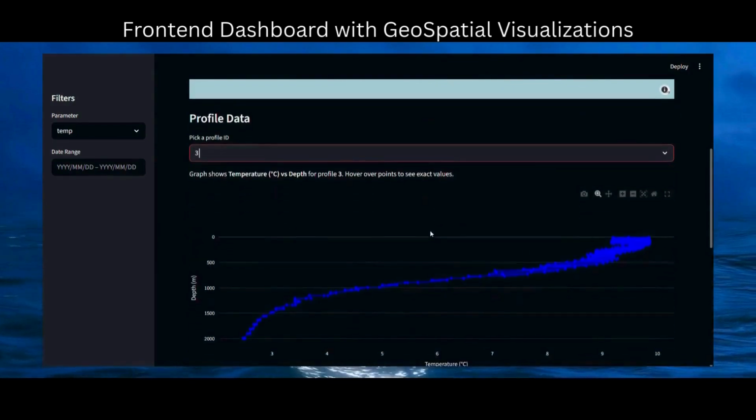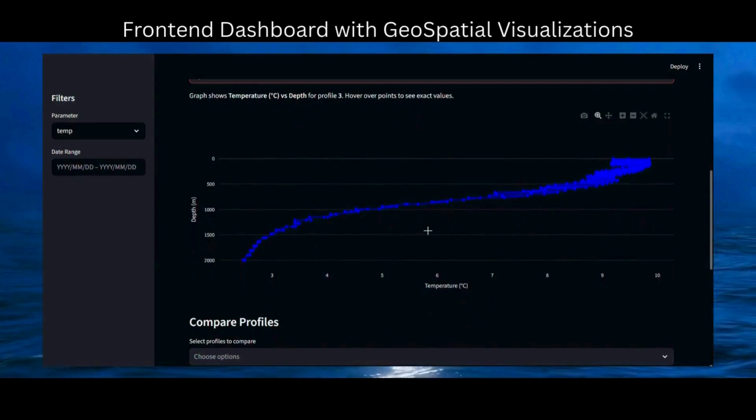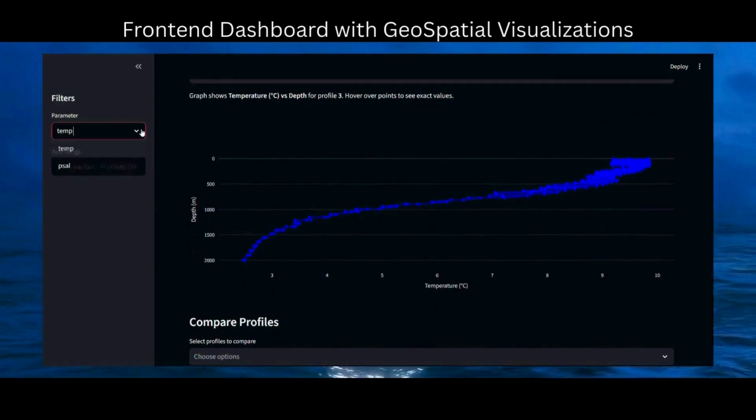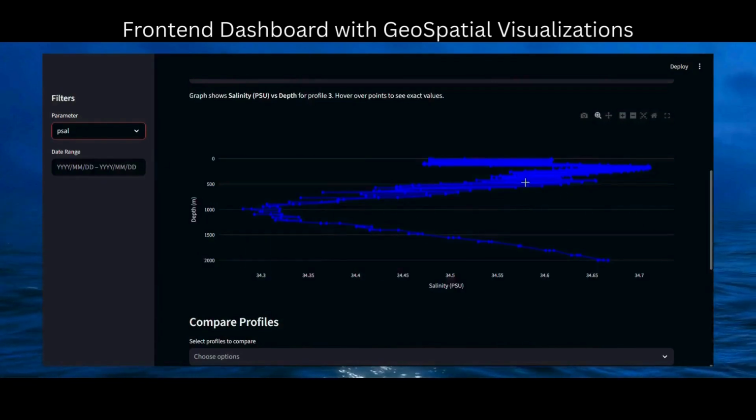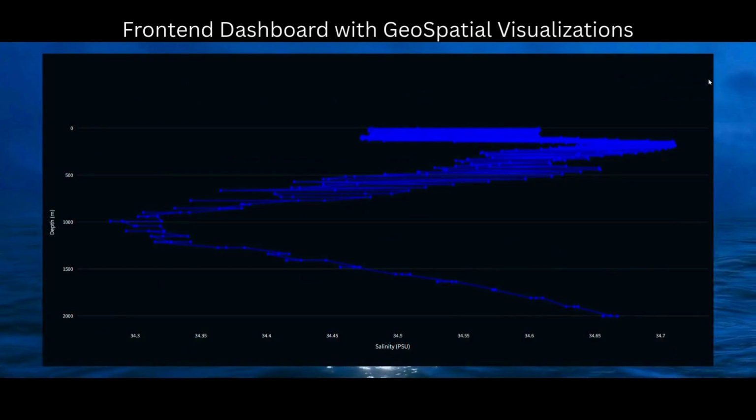We can plot the graph for depth versus temperature and depth versus pressure for profile 3. And we can see an example for profile 3 where the curve shows you the depth versus salinity. And we can also compare the two profiles' data.